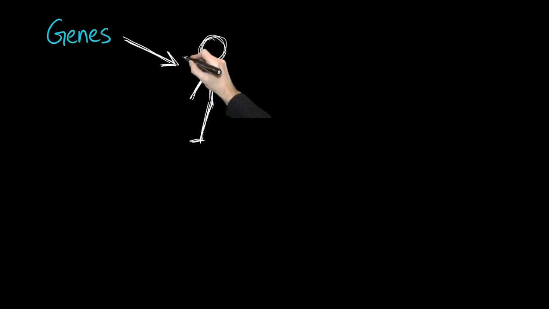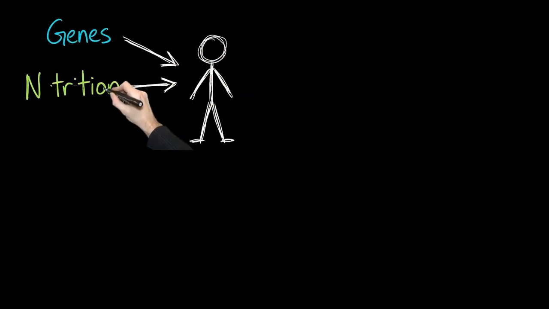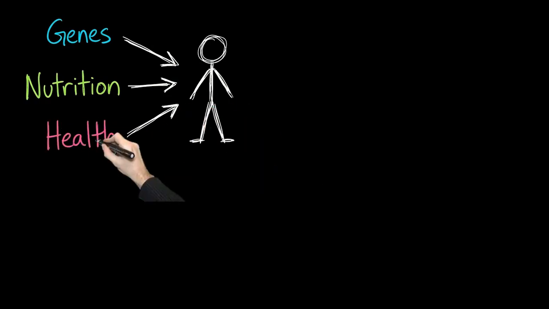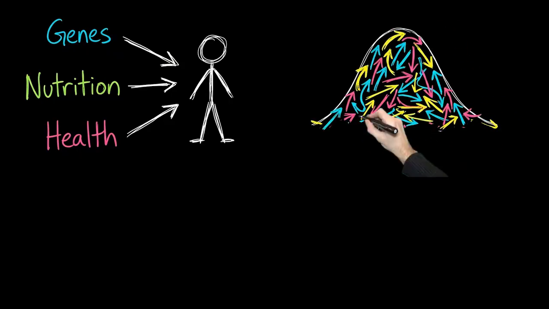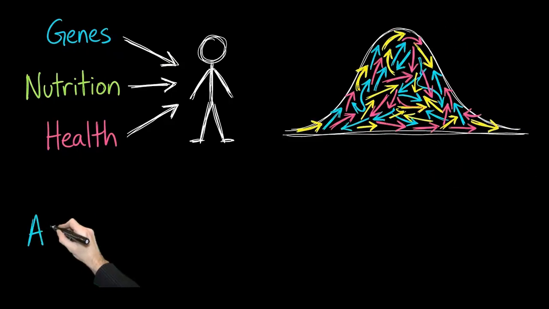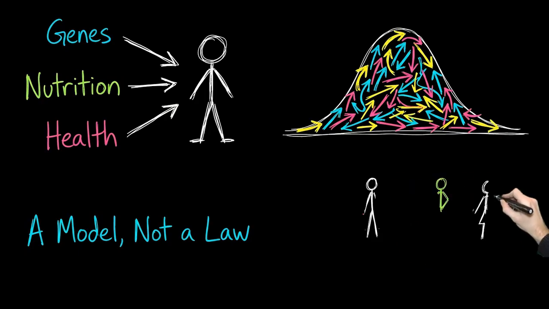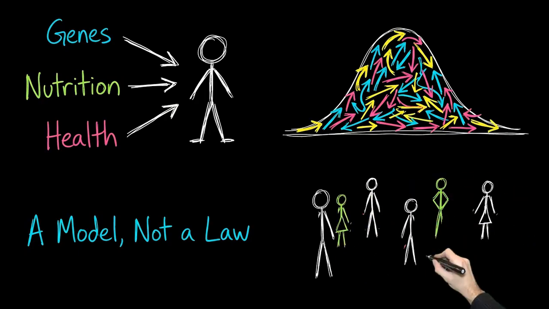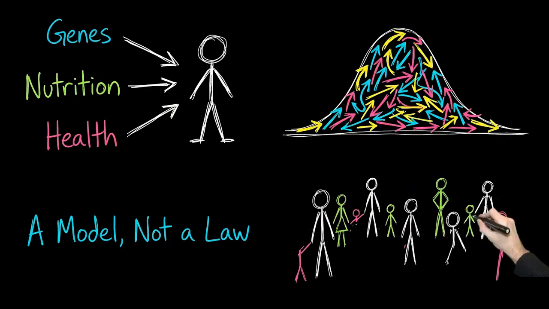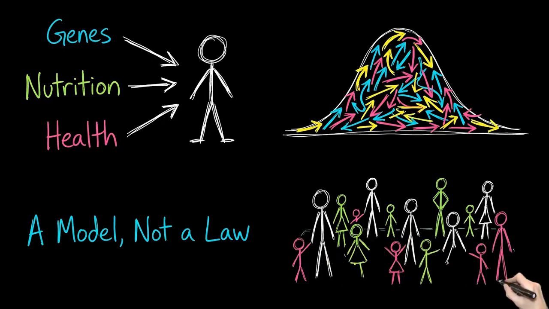Heights tend to follow this pattern because they're influenced by many small factors at once: thousands of genes, nutrition, health, and environment. When lots of small effects add together, the result often looks like a bell curve. But the normal distribution is a model, not a law of nature. It works best when you define the population carefully. Mixing men and women or children and adults can break the pattern, and the very tallest and shortest people often appear more frequently than a perfect normal curve would predict.